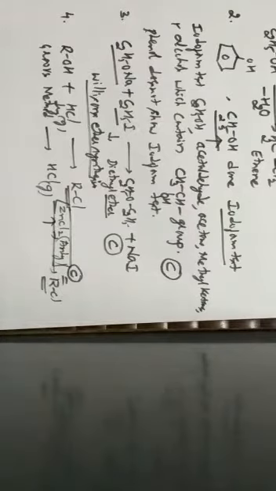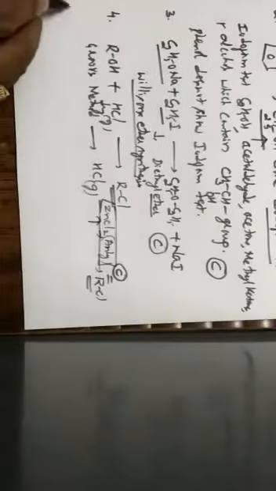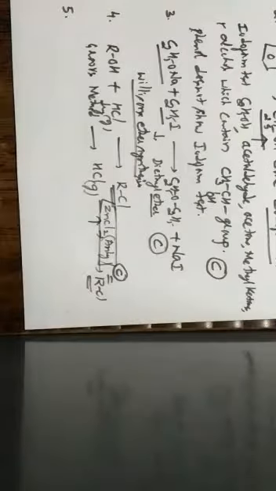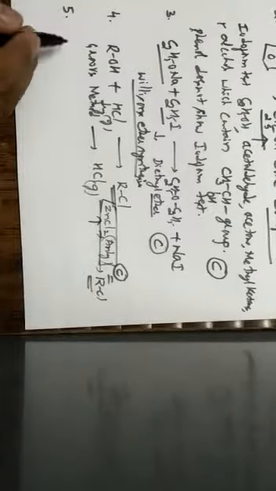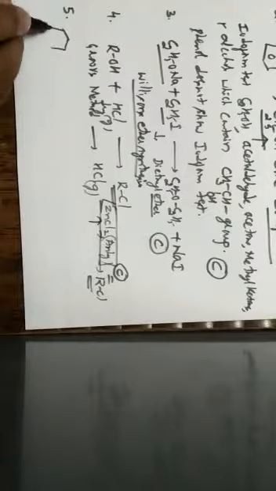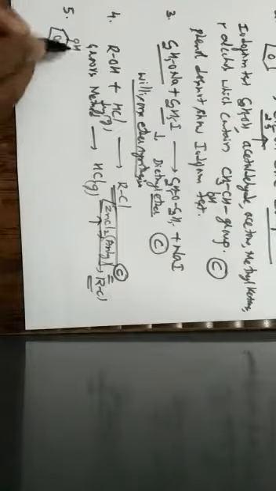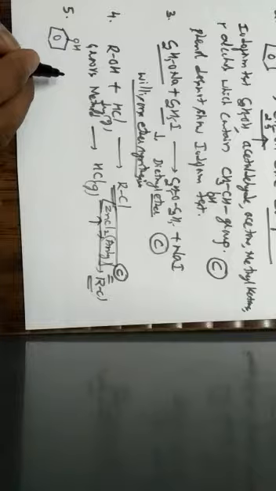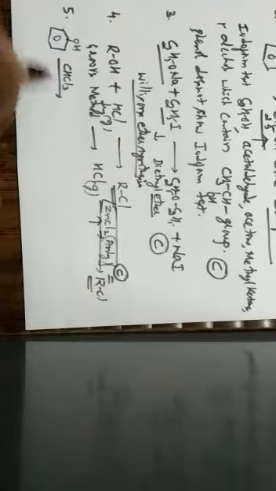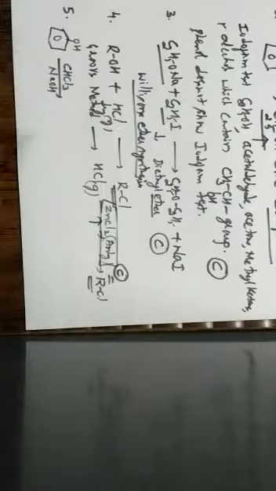Next one, question number 5. By heating phenol with chloroform in alkali, it is converted into, okay, let us write a reaction. They are telling that we have to consider phenol with chloroform in alkali. So chloroform is given by CHCl3 in the presence of an alkali, that is NaOH.